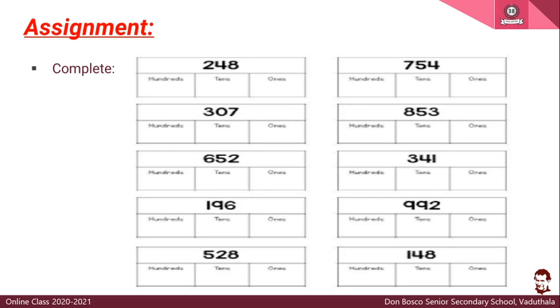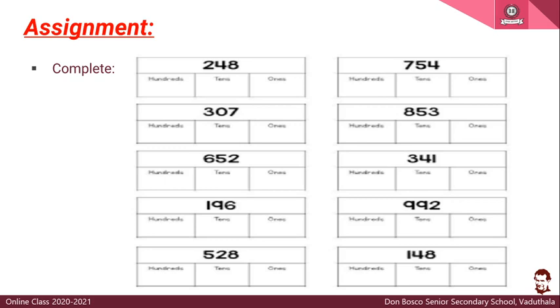Okay, 2, 4, 8. What is the number in ones place? Say fast. Okay, in ones place we are having 8. Now, can you tell what is the number in 100 place? Yes, it is 2. I didn't ask tens place now. I asked only 100 place. So, number in the 100 place is 2 and number in the tens place is 4 and in the ones place we are having 8.